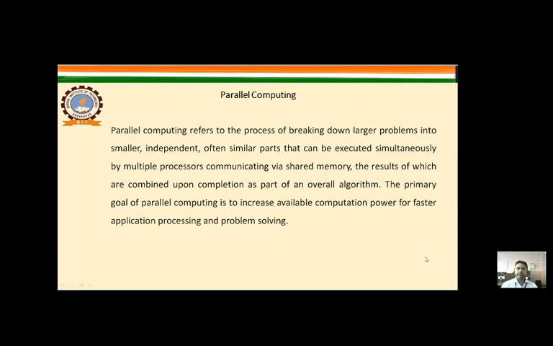Our next topic is parallel computing. So, what is parallel computing? Parallel computing refers to the process of breaking down a larger problem into smaller, independent, and similar parts that can be executed simultaneously by multiple processors communicating via shared memory, the results of which are combined upon completion as part of an overall algorithm. The primary goal of parallel computing is to increase available computational power for faster application processing and problem solving.